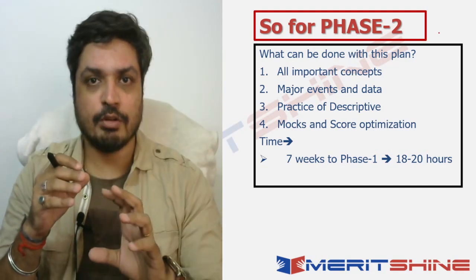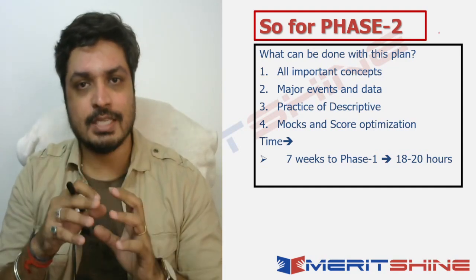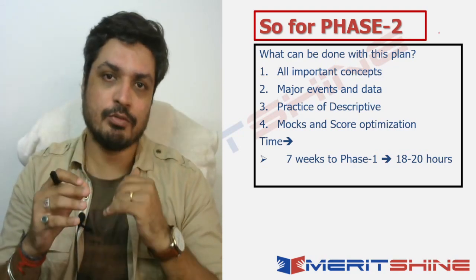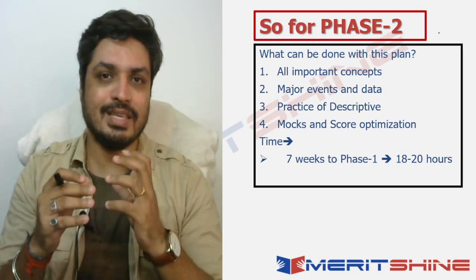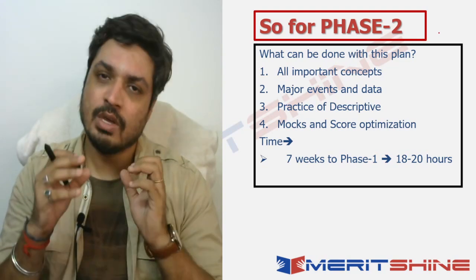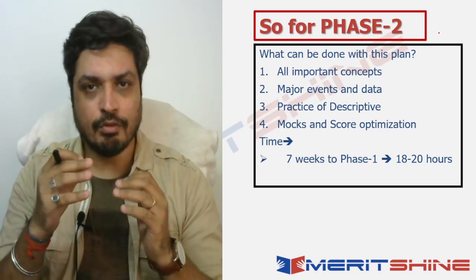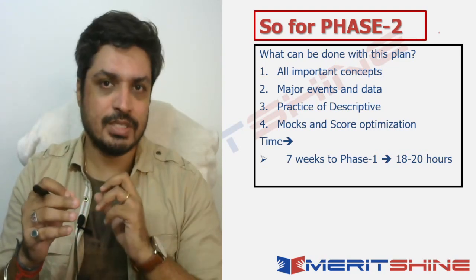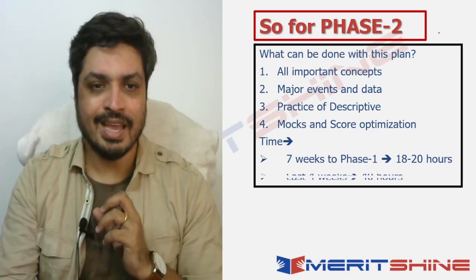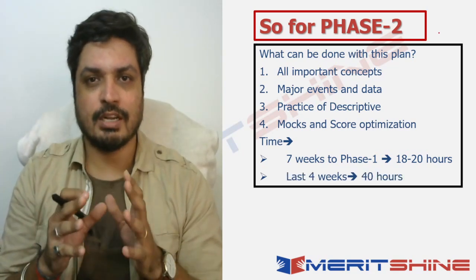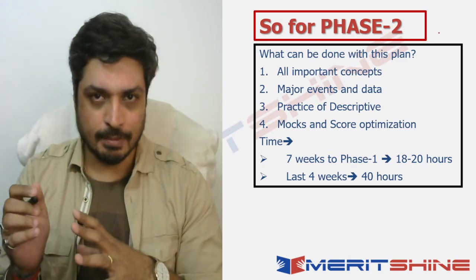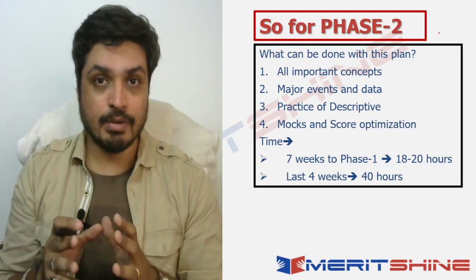So you have to concentrate on phase 1, take it seriously, but at the same time, give enough respect to phase 2 as well, because 1 month in itself will be very less for phase 2, which is why 18 to 20 hours for, let's say, the 7 weeks up to phase 1 is what we're saying from a phase 2 perspective. And then for the last 4 weeks, we're saying roughly 40 hours is what we are recommending. Again, this is the bare minimum that we are recommending.